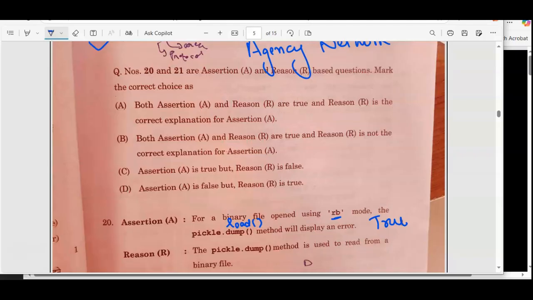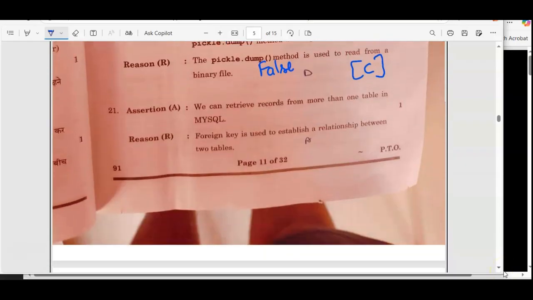Next is, the pickle.dump method is used to read from a binary file. Okay, so we have the assertion is true. The pickle.dump method is used to read from a binary file. That's again false only, because the same thing upside they have repeated. So which option is actually saying true for assertion? Assertion is true and reason is false. So the correct one is option C. Option C is the correct one.